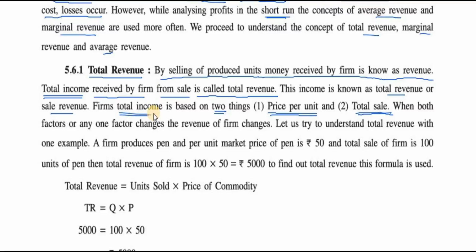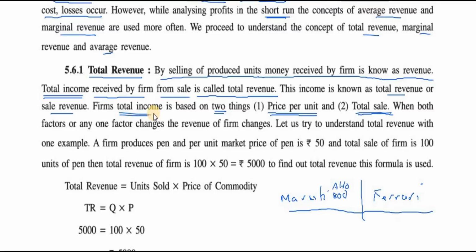Let's take an example of a Maruti car and a Ferrari. Both companies want to make profits. Maruti Alto 800 is the basic, entry level car, the cheapest car available in the market, while Ferrari is costly.